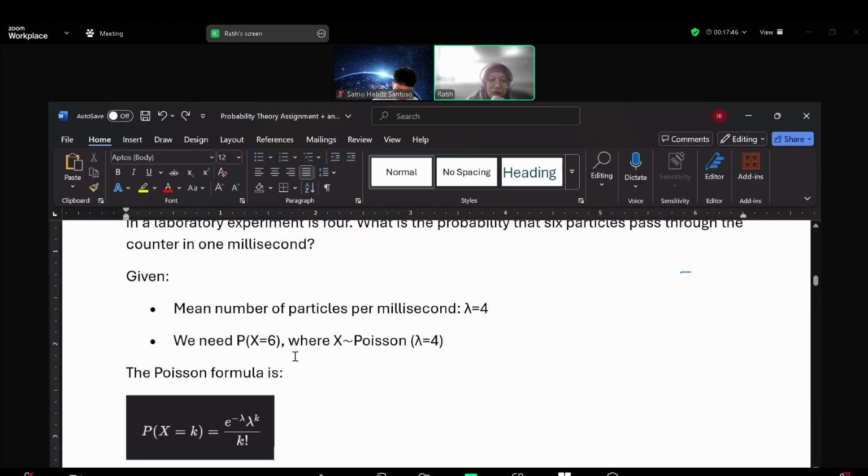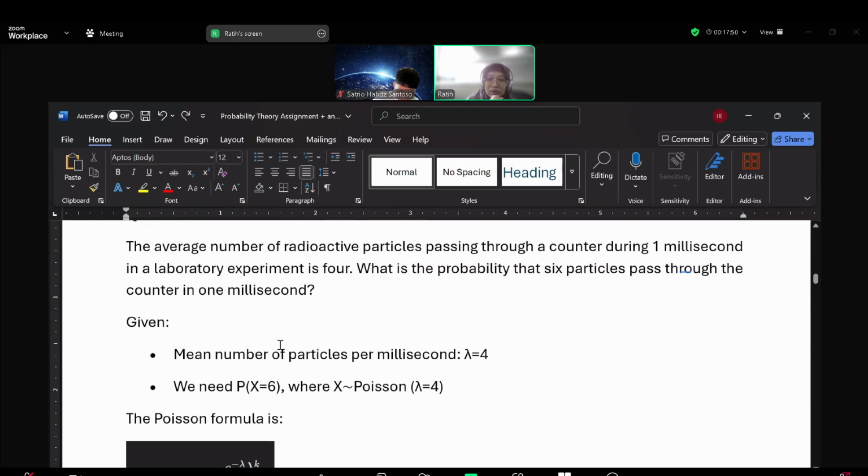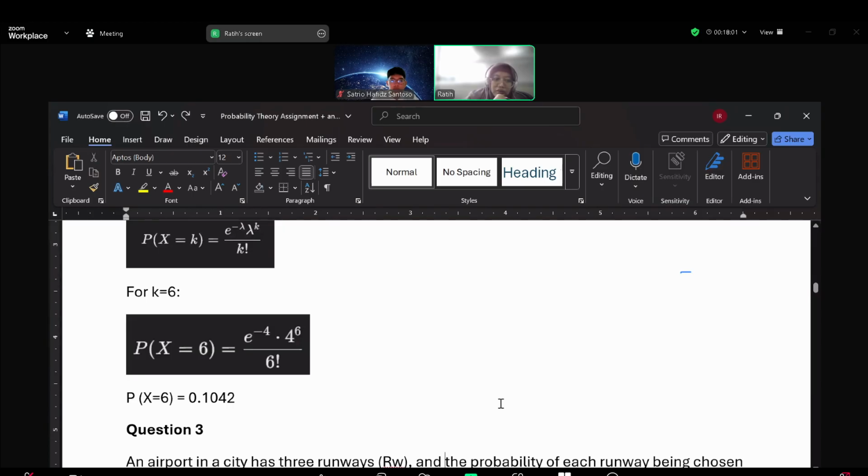Lambda is 4. We need P(X = 6), the probability of 6 particles, Poisson with lambda 4. So we can calculate the probability. Okay, this is for Poisson distribution.